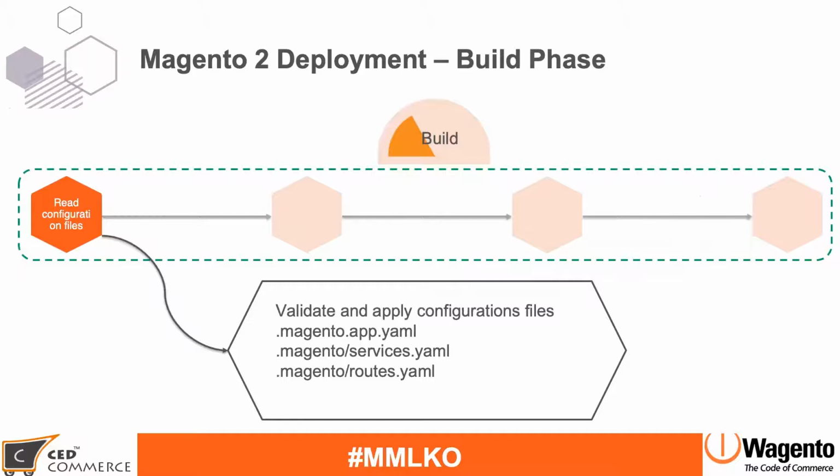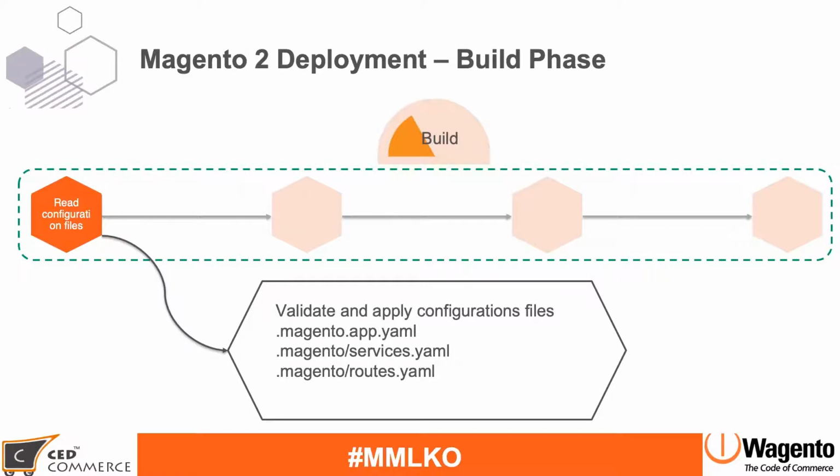The build phase itself is divided into 4 small sub phases. The first one is read configuration files. There are multiple configuration files available in a Magento cloud, like the .magento.app YAML file, and then there is a .magento directory inside that, with services.yaml and routes.yaml.